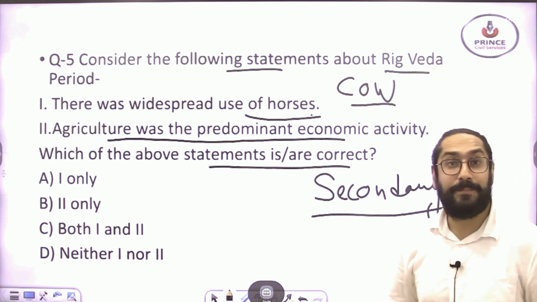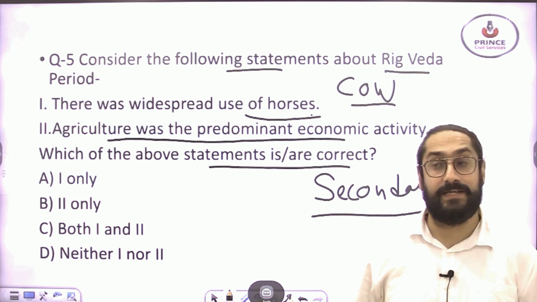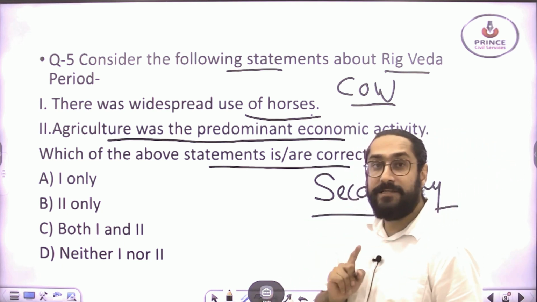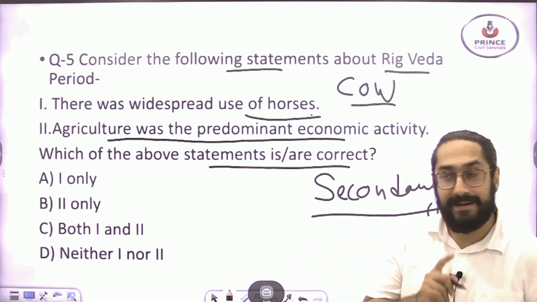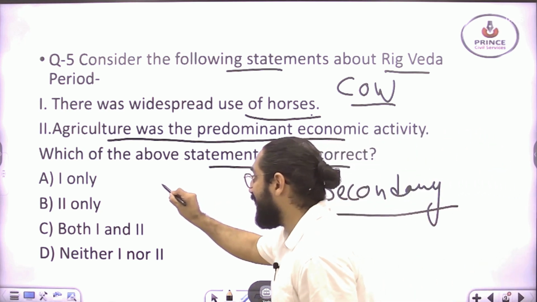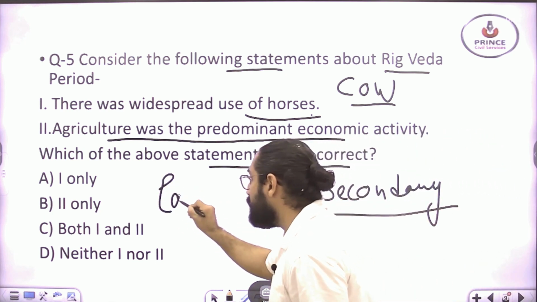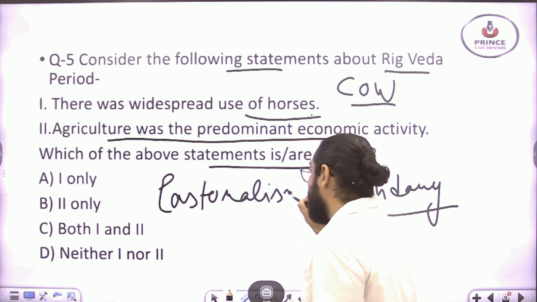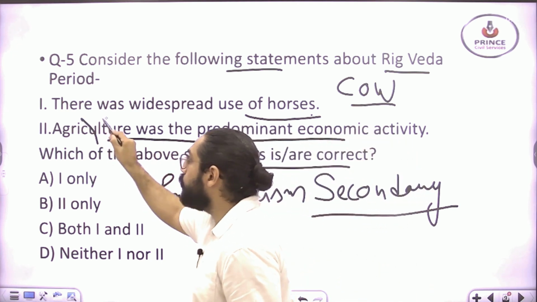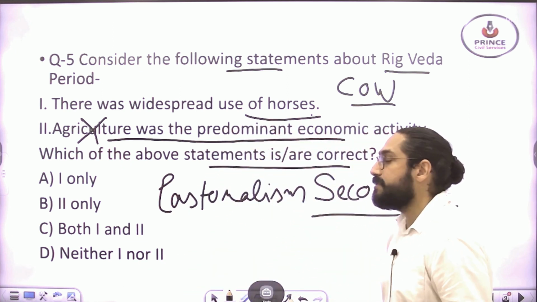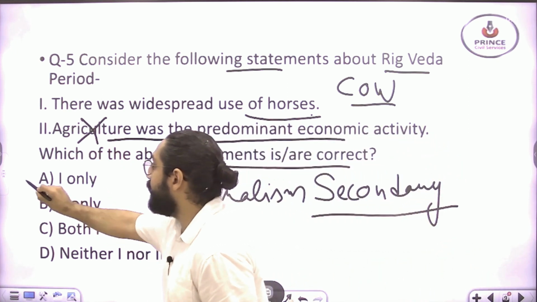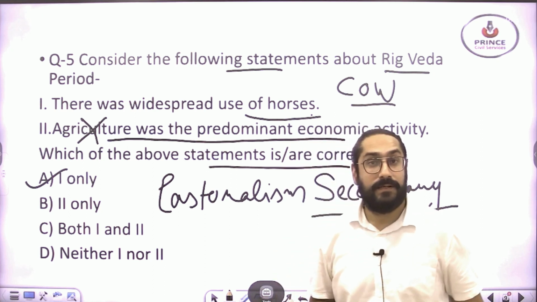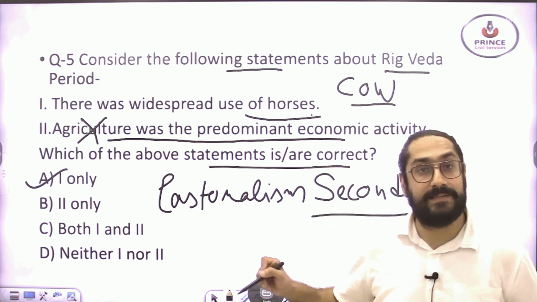It was not a primary or a predominant activity. The predominant economic activity during the Rig Veda period was cattle rearing, also known as pastoralism. That is why statement number 2 is wrong, and the right answer to this question is A, that is, 1 only. This is a very important question regarding the economy.